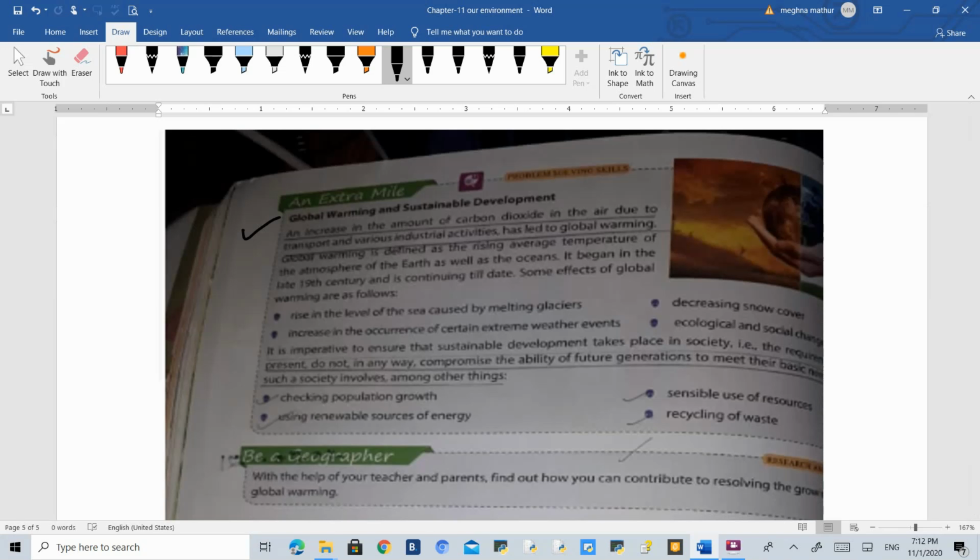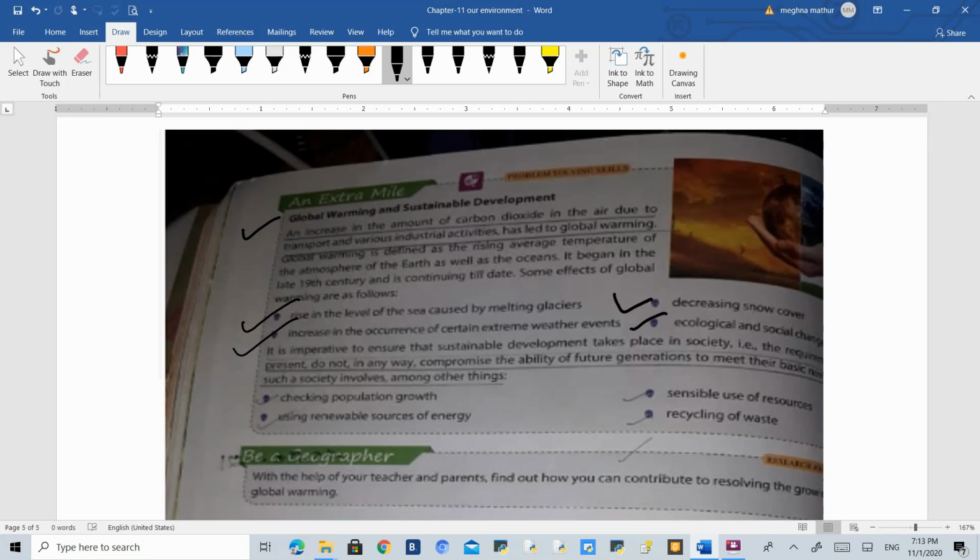So this is called global warming, and that is why we need to do sustainable development. Sustainable development is very important. If development is not sustained, or if it is not slowed down, then the global warming process will happen faster and faster. Due to global warming, there is a rise in the level of the sea caused by melting glaciers, an increase in the occurrence of certain extreme weather events because the weather is changing, and decreasing snow cover because the snow is melting, so the snow line is decreasing. Ecological and social changes are also happening.